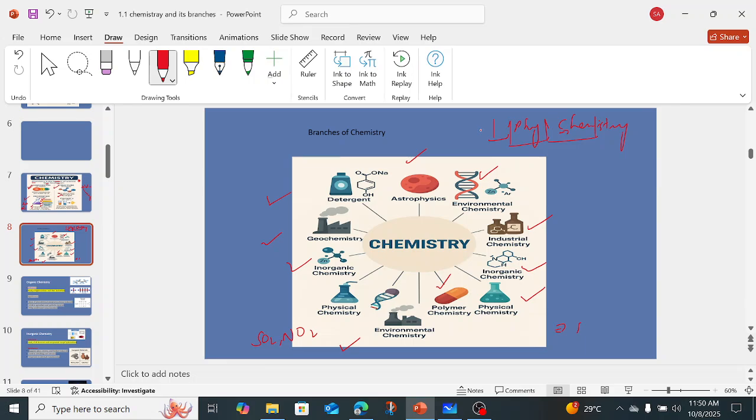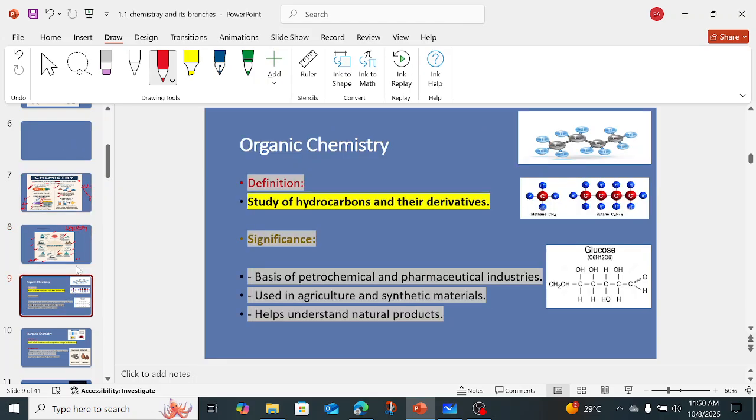So now we are going to move to the different branches of chemistry. Okay, the very first branch we have is organic chemistry. That is a very, very interesting branch of chemistry. So the definition is study of hydrocarbons and their derivatives. Right? Hydrocarbon means that the basic structure, the basic skeleton would be carbon, but with hydrogen. That is known as the hydrocarbon. Carbon with hydrogen. And the study of hydrocarbon is known as the organic chemistry.